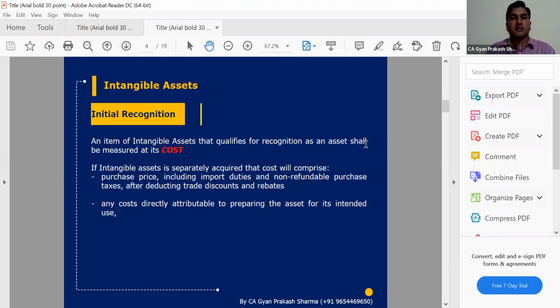Cost means the direct cost which we have incurred plus any directly attributable expenses, like a brand name which we have purchased from a supplier, or a trademark we have purchased from some person, where we get the trade name registered in our name.